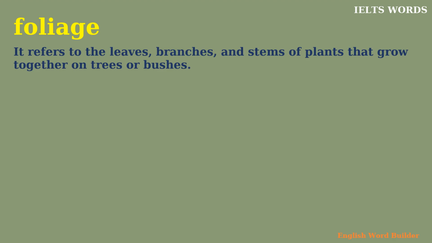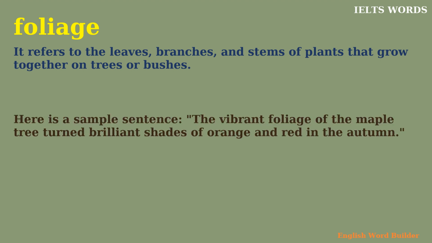Foliage. It refers to the leaves, branches, and stems of plants that grow together on trees or bushes. Here's a sample sentence. The vibrant foliage of the maple tree turned brilliant shades of orange and red in the autumn.